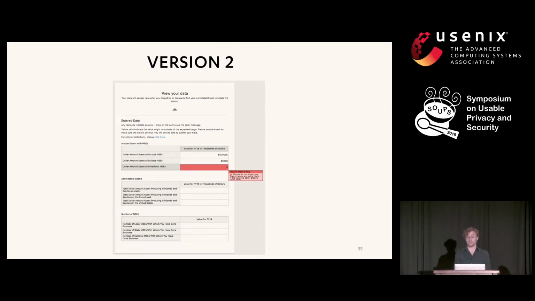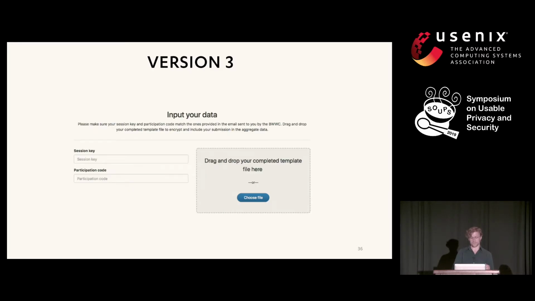And there's a tooltip next to this red box, which explains why the data might be invalid or incorrect, so people can understand how to correct it. The third version of the application that we tested and compared is when we introduced the drag and drop file upload. So people could offline compile their data and input it into a spreadsheet and then just upload it and not have to manually enter every cell.